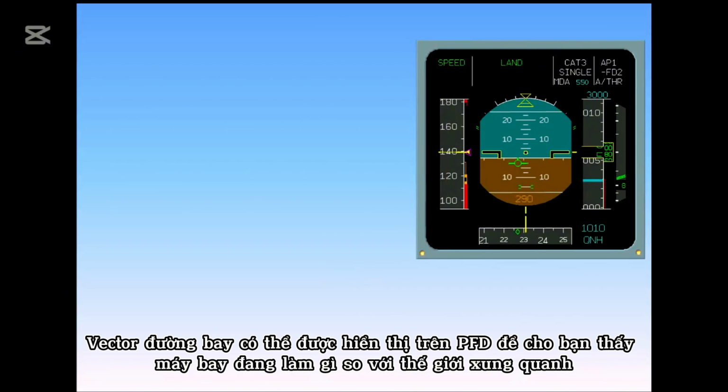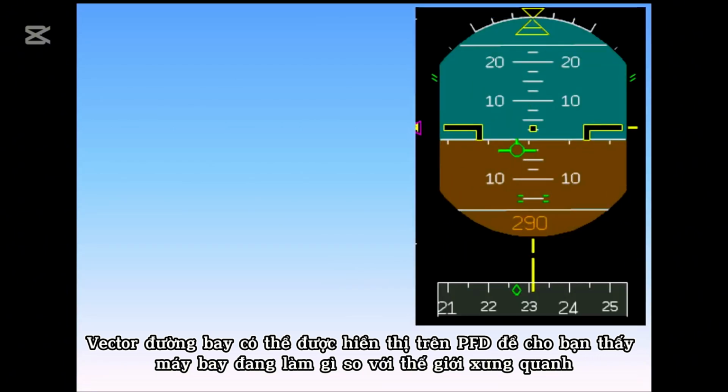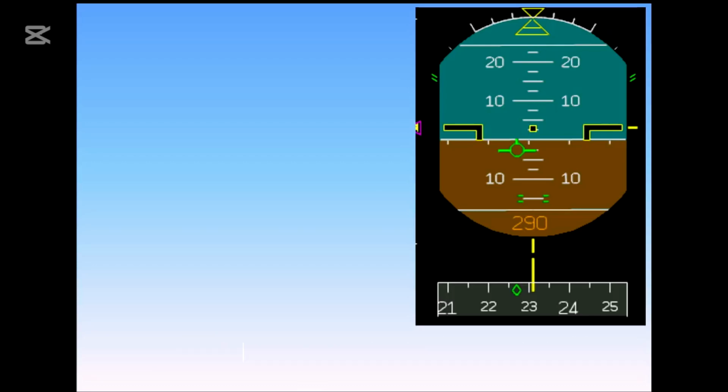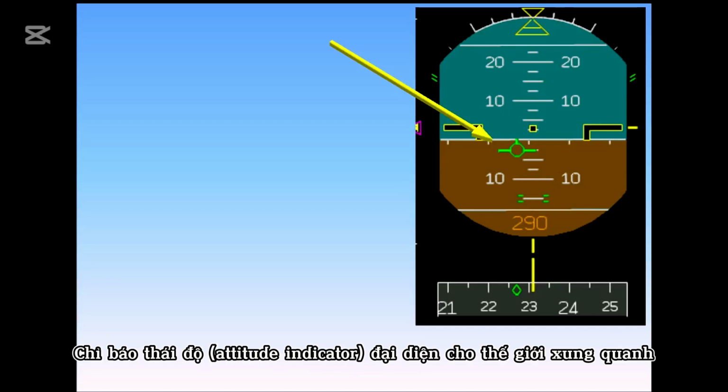The flight path vector can be displayed on the PFD to show you what the aircraft is doing in relation to the world. It is an indication of the aircraft flight path. It is not a director. The green symbol, sometimes called the bird, represents the aircraft. The attitude indicator represents the world.